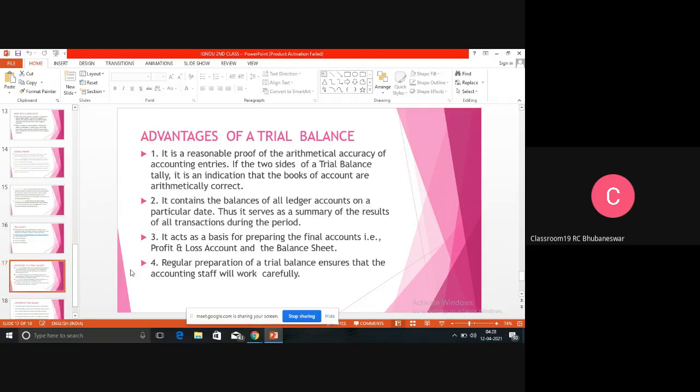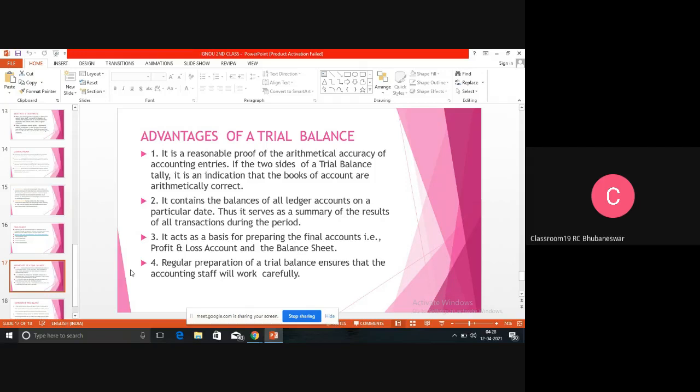Then why do we prepare the trial balance? What are the advantages of trial balance? Trial balance is prepared to show the accuracy of ledger accounts. Whether we have done the ledger properly, whether we have recorded the journal properly, that can easily be verified and rectified when we are preparing the trial balance.